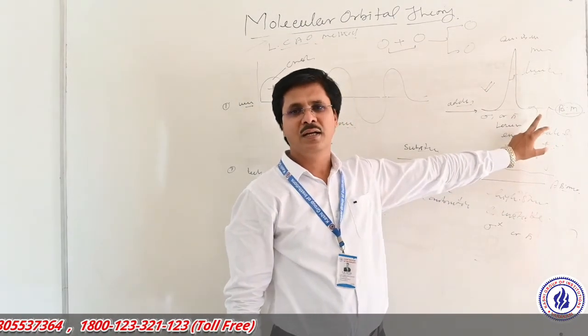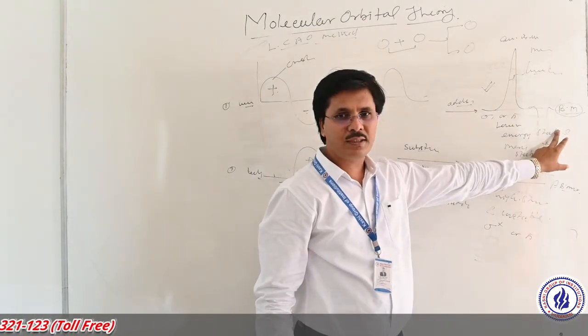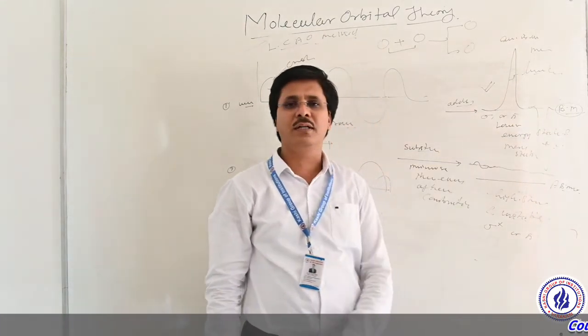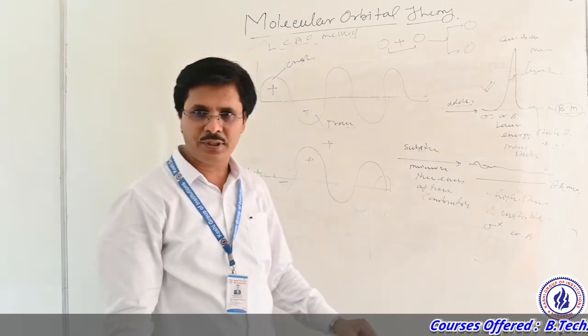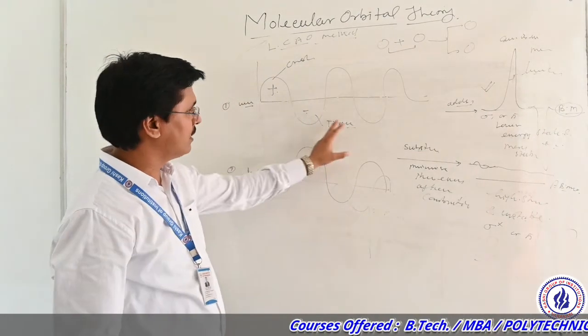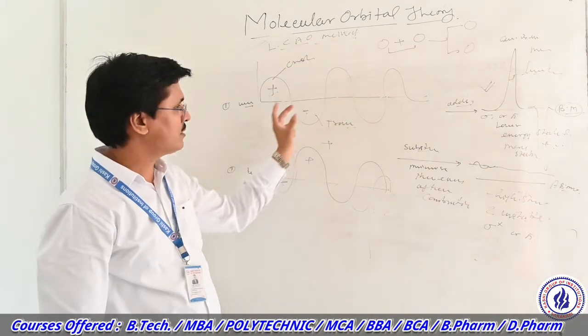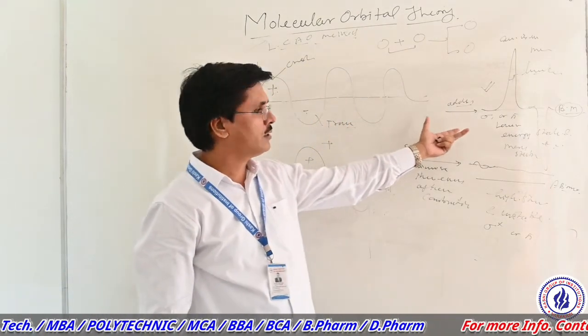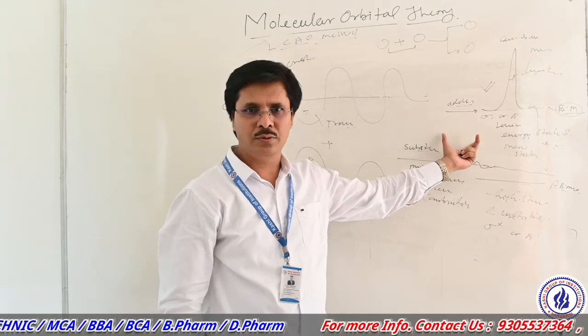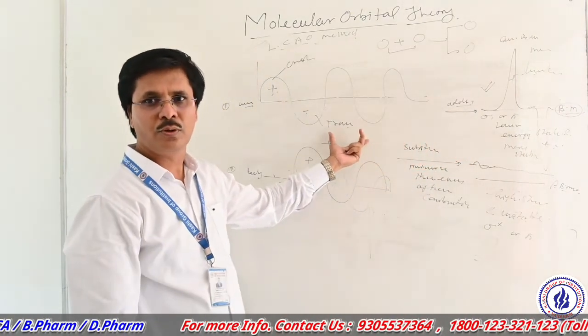Bonding has the lower energy state and anti-bonding has the higher energy state. Now you can understand the linear combination of atomic orbitals through which atoms combine to form a molecule.